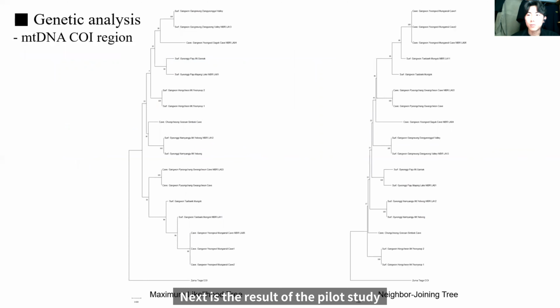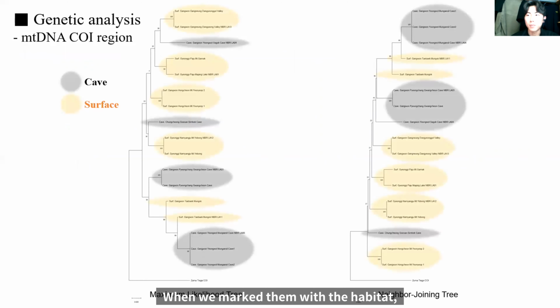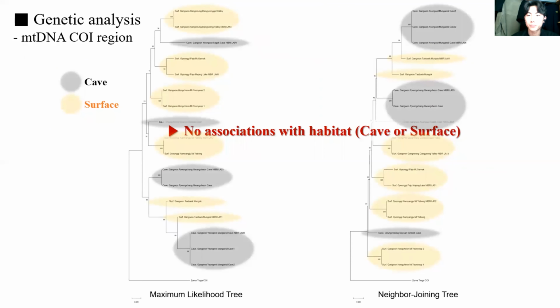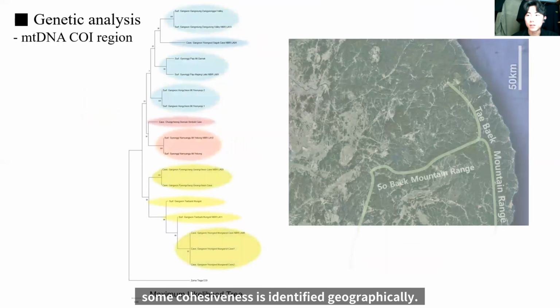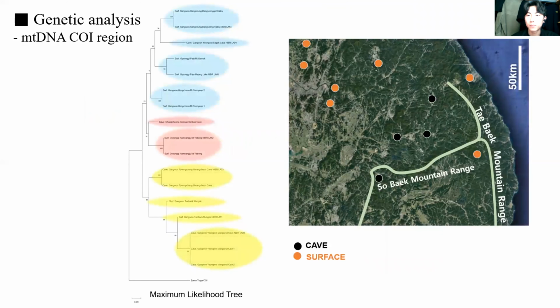Next is the result of the pilot study on molecular phylogeny using the cytochrome C oxidase 1 region. When we mark them with habitat, we can see that there is no strong association with habitat. On the other hand, some cohesiveness is identified geographically.